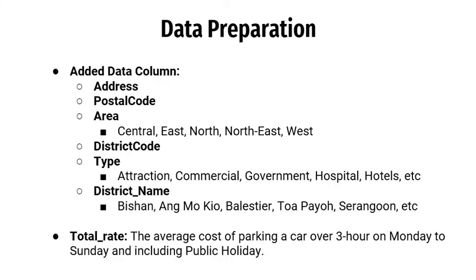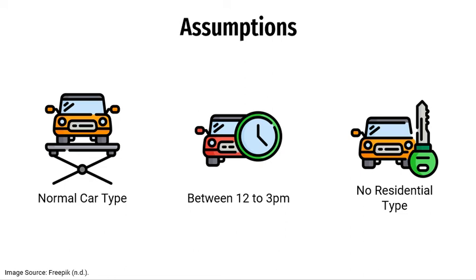To facilitate our analysis, the following data columns were also added. The total rate column was created for a single column response during machine learning. It is the average cost of parking a car over 3 hours on weekdays, weekends, and public holidays. Here are the three assumptions that we have made. We only consider the charges for a normal car between 12 pm to 3 pm, which does not include HDB car parks for residential users.